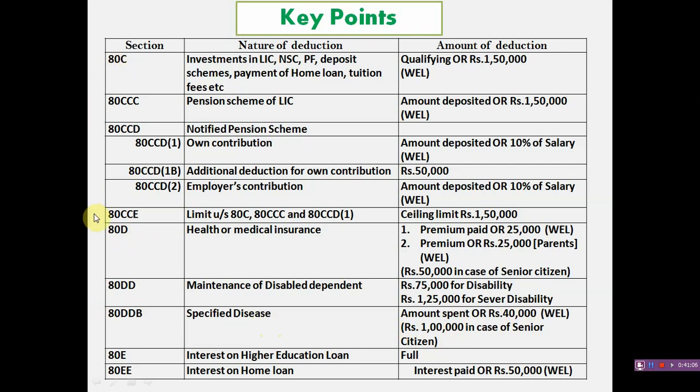These three are relating to medical. These 80C to 80CCE are relating to life insurance, premium and investments. These two, 80E and 80EE, are relating to interest on higher education loan, full amount of deduction, and interest on home loan, so interest paid or 50,000, whichever is less, is allowable for deduction. Thank you. In the next video we will discuss an important deduction, that is deduction under section 80G.